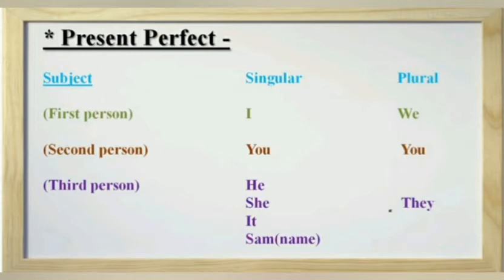Students, as you all know, we use has or have as helping verb in present perfect tense. Students, with third person singular or proper noun singular, we use has. And with first person and second person singular and plural, and with third person plural, we always use have. Okay?